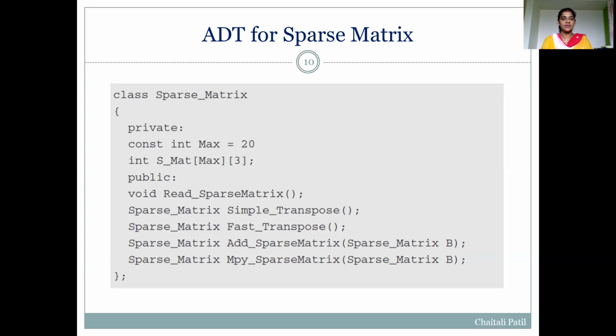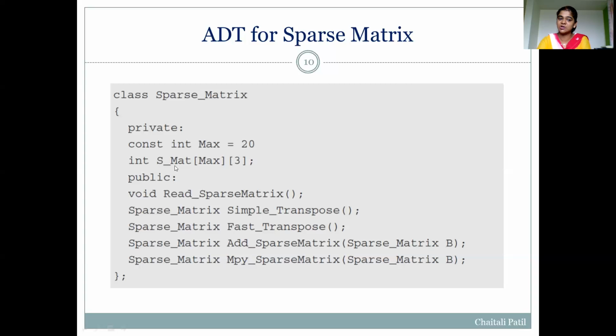One of the ways to write the ADT is by using a C++ class. So here we have considered a C++ class to write an ADT for this sparse matrix. Class SparseMatrix: here we have considered there will be a maximum of 19 non-zero elements in a matrix, 19 plus 1 special row.